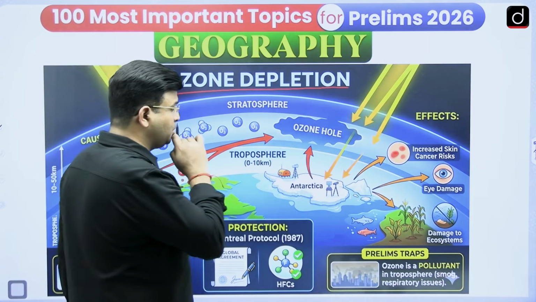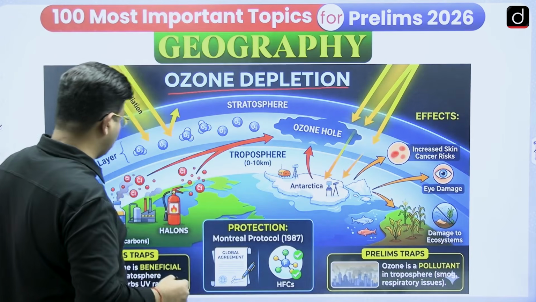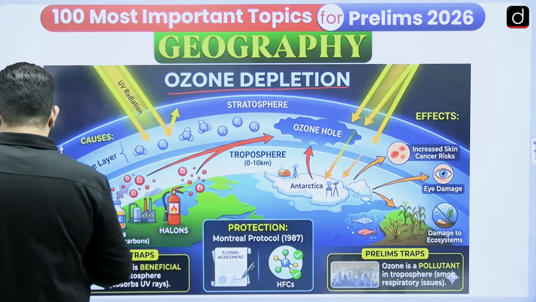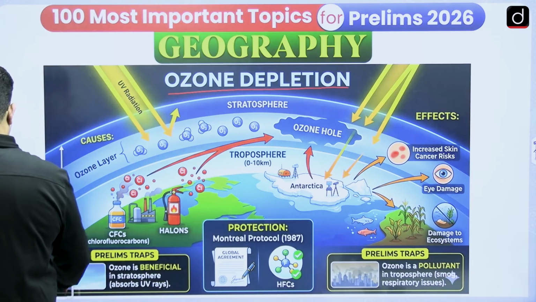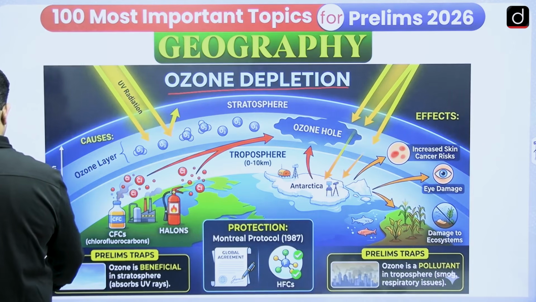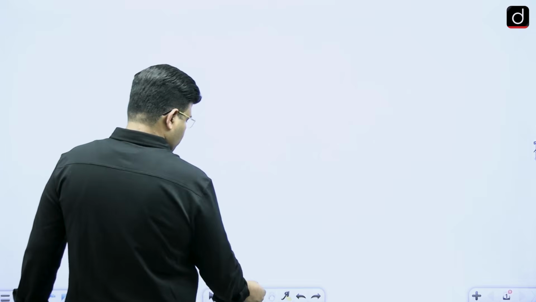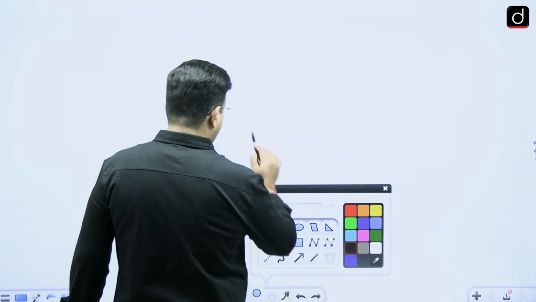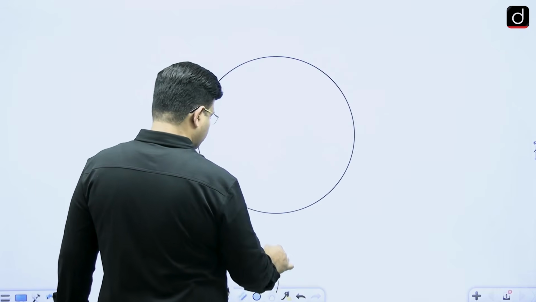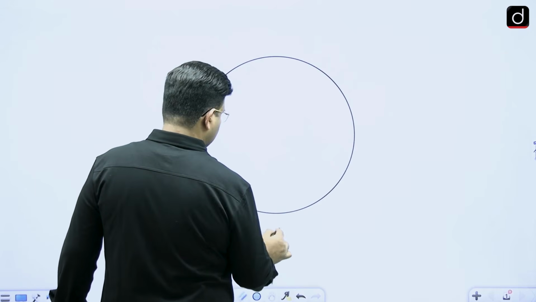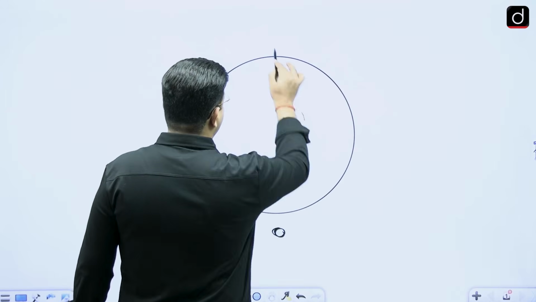Ozone depletion majorly takes place during the spring season after the winter.